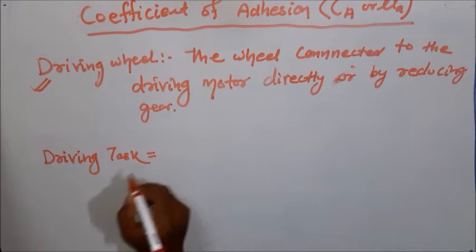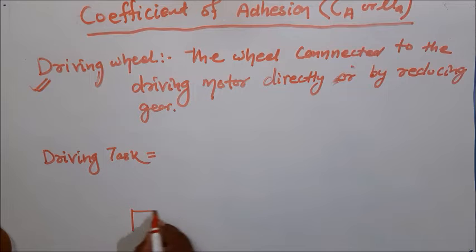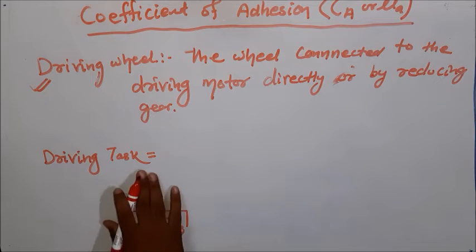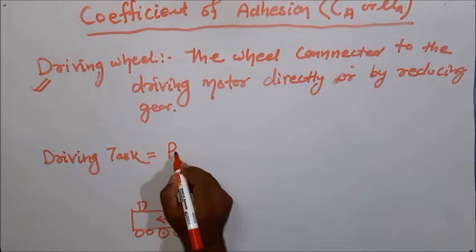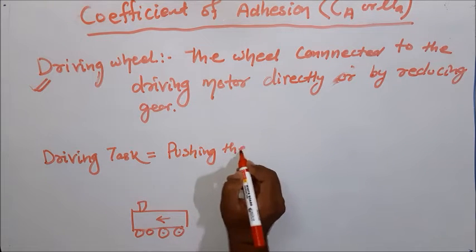Okay. So this driving task includes, consider this is my engine, right? And these are some dummy motors, and these two pairs are my driving wheels. What does it actually do? Driving motor actually pushes this engine. Yes or no? So driving task includes pushing the locomotive.